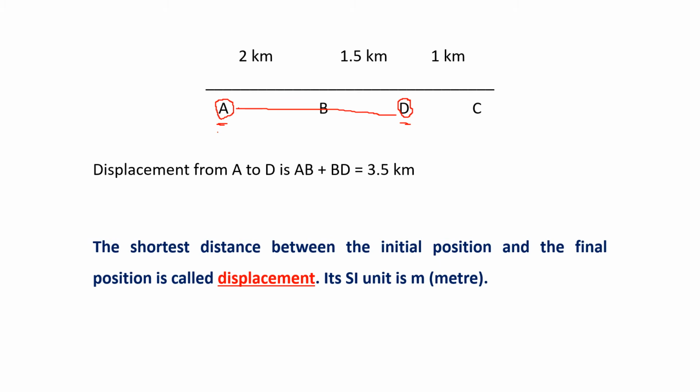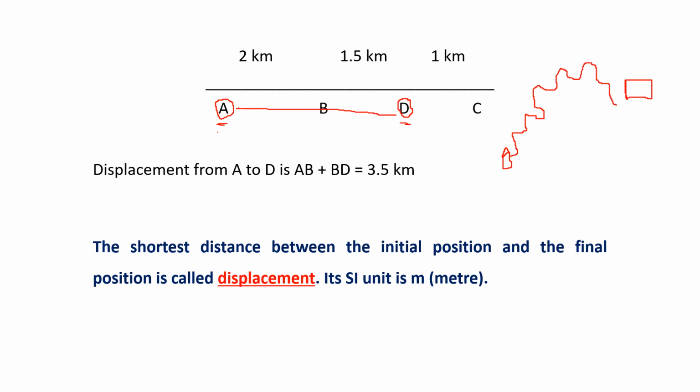So suppose from your house you travel to your school. Yes, from your house you travel to your school. Now you may go through different lanes, crossing roads and circles, taking a different route. So this is the actual path that you are traveling.